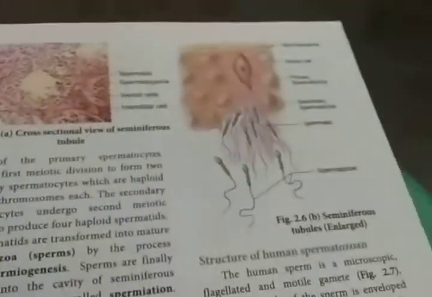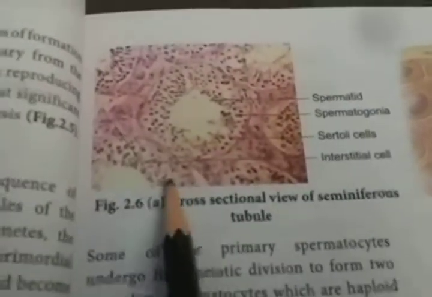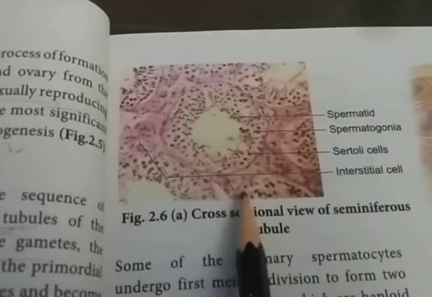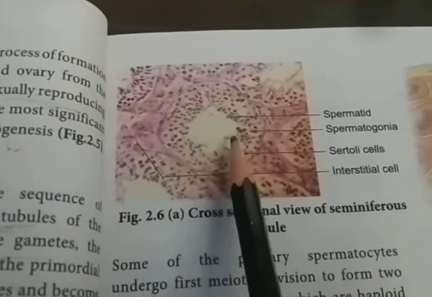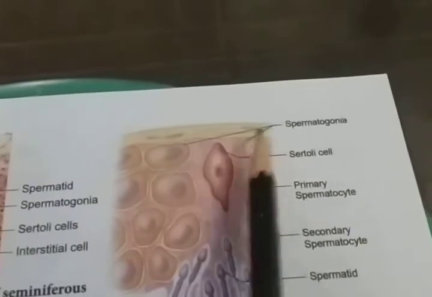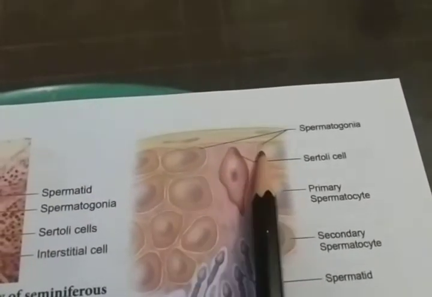Next, now we are going to discuss the structure of a human sperm. See here in this picture, there are the seminiferous tubules, and everything is present in it, which produces the sperm. See here, the spermatogonia. The germ cells that produce the primary spermatocyte are known as spermatogonia.